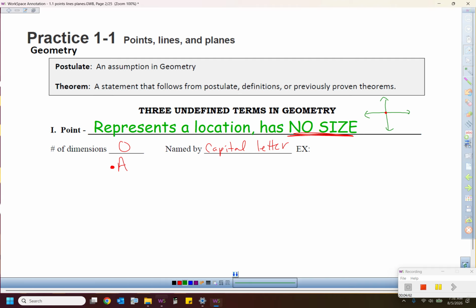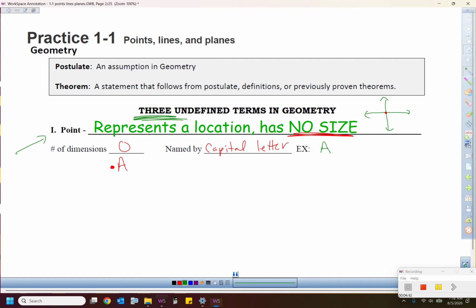Well, I'll tell you what, mathematicians hate to write also. So when I want to write point A, I do not put the word point in front of it. I just use the capital letter, and everybody knows that that is called point A because it's a capital letter. Lowercase letters mean something else. So the first undefined term in geometry, the one they just had to make up to start making this game, was we better know what a point is. So, all right, they all agreed this is going to represent a location, has no size. Why did they call it a point?